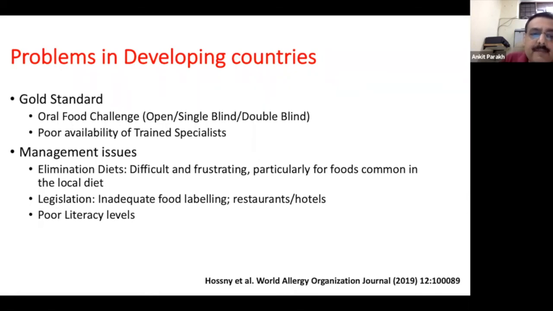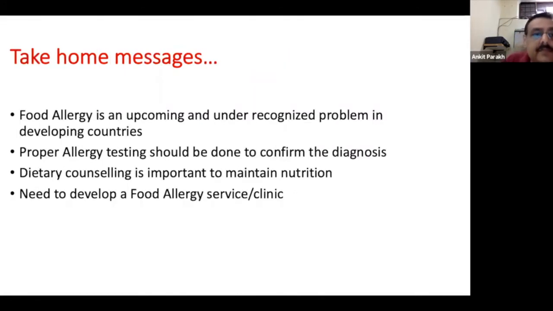Then we have problems with legislation, like inadequate food labeling. There's no legislation for restaurants and hotels to tell you that this food has this allergen, and if you're allergic, then you tell us upfront, and we'll manage that. And obviously the poor literacy levels.